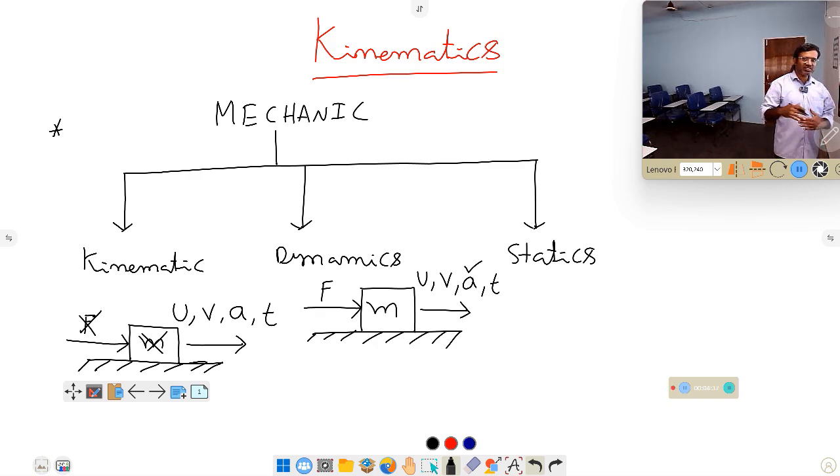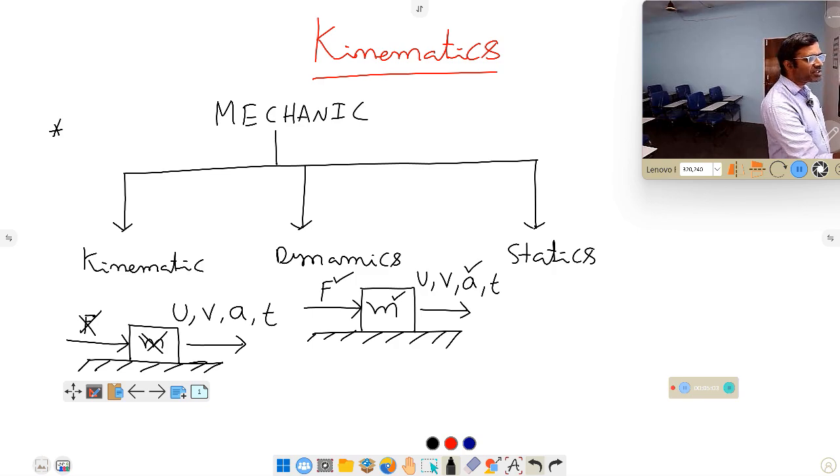On what parameters does this acceleration of the body depend? So here, in this case, we are understanding what force if you apply, what acceleration is given, what mass if you take, what acceleration is given. Means by considering the force acting on the body as well as the mass of the body, we are expressing the condition of the body, which is called dynamics. That means by considering the force and mass.